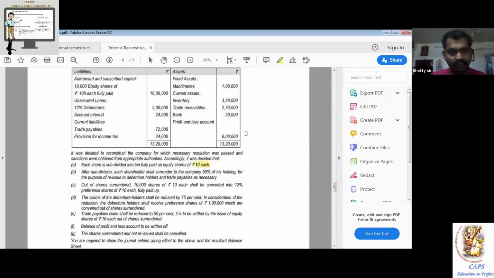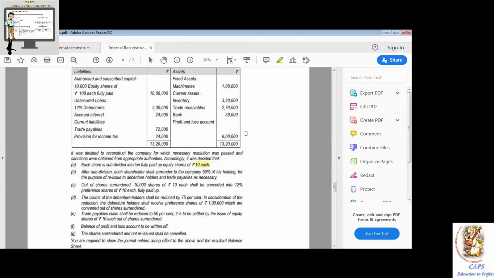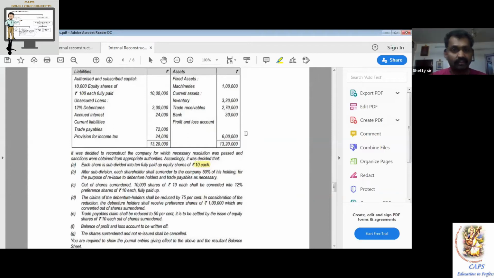So what they have done is a combined entry. I prefer to do it in two separate journal entries. It is an easy, systematic approach. 5 lakh, being 50% of the newly formed shares surrendered.